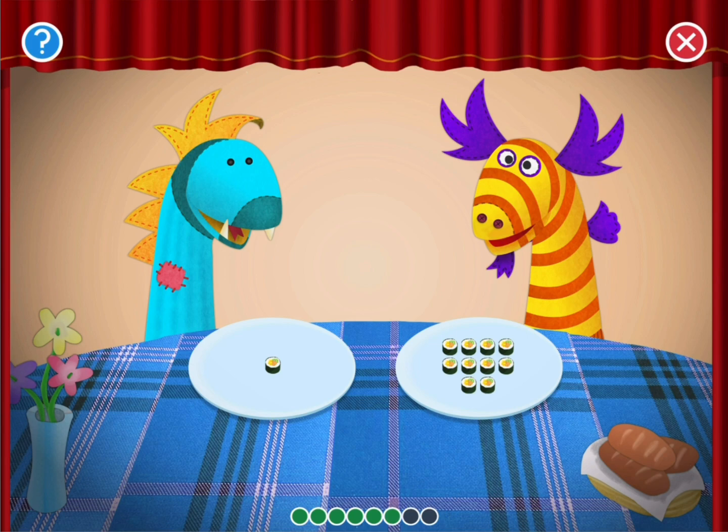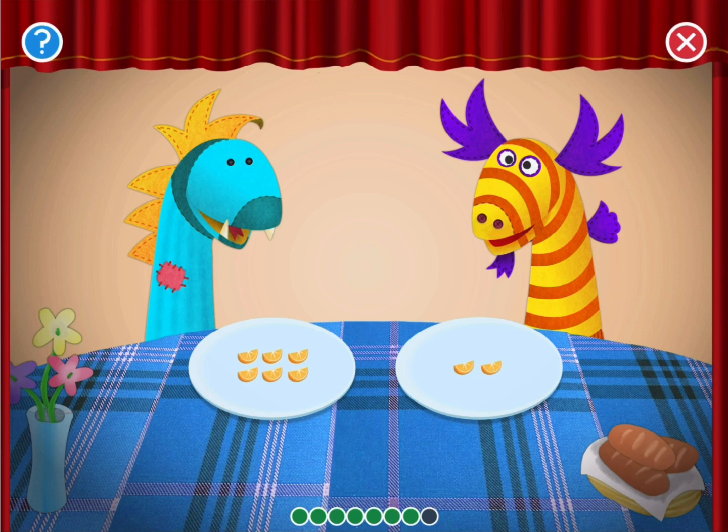The dragon puppets want the plate of sushi rolls with less. Tap the plate with less. Oops! That plate has more than the other one. Not that one. The dragon puppets want the plate of sushi rolls with less. Tap the plate with less. Try this. That plate has less than the other one.